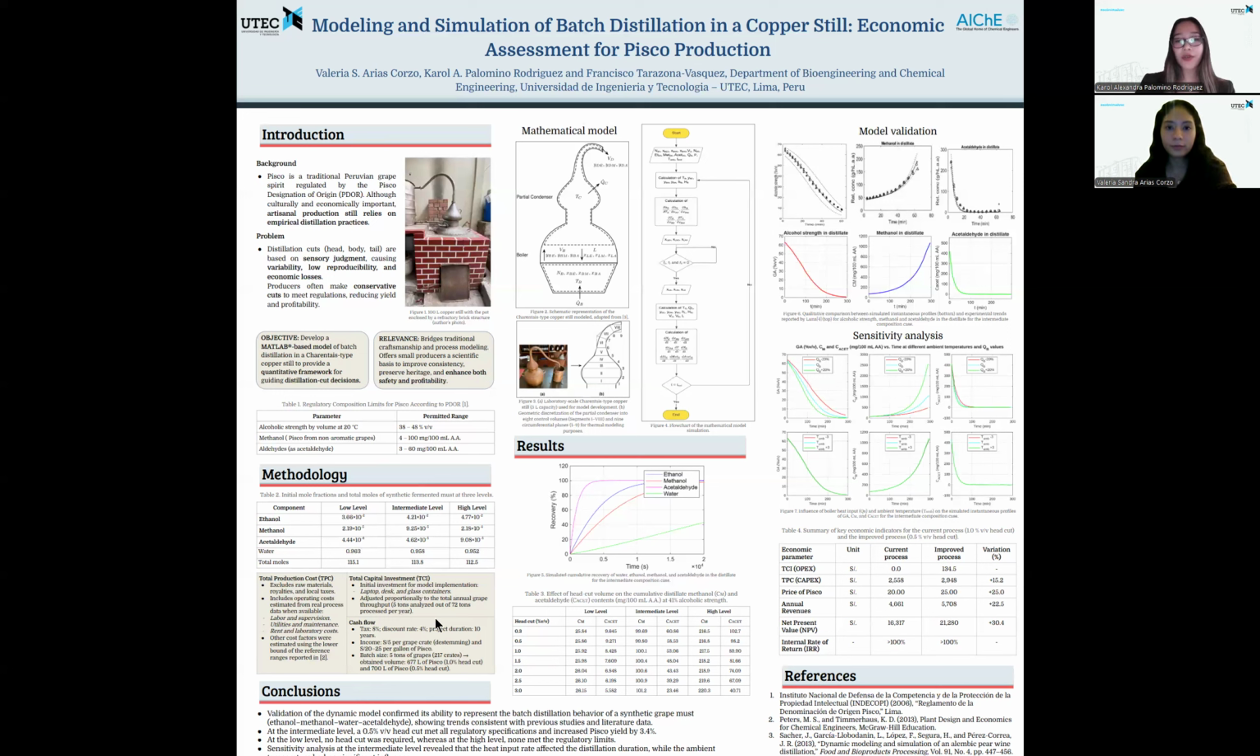Overall, this work offers a quantitative framework that connects traditional craftsmanship with modern process engineering, empowering small producers to make data-driven improvements that enhance quality, safety, and profitability while preserving the cultural identity of Pisco.